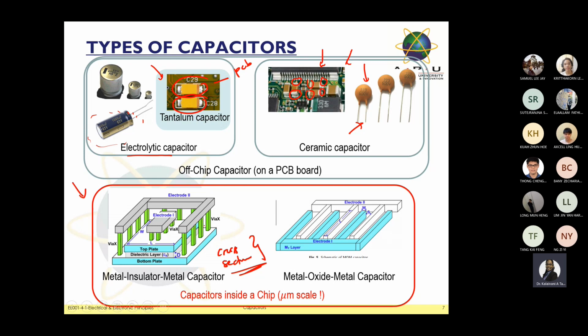When we want this kind of diagram, it means the capacitance that we designed will be in the chip. So what do they mean by the chip? Sometimes they use the word IC, not your identity card. This is based on integrated circuit, and at the same time they also say chip. So what they mean by IC, integrated circuit or the chip, is that it always comes out as a black box. I just say a black box, and it has terminals, however many terminals they have. This is the one we call a chip. Take note, this is the one we call a chip.